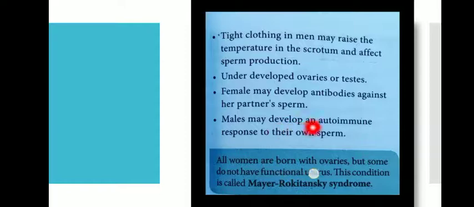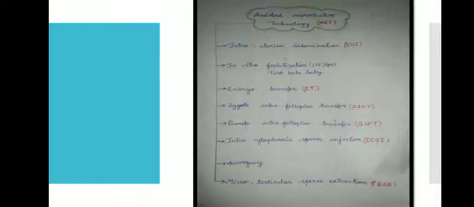Males may develop autoimmune responses to their own sperm, which is also a reason for infertility. In some women the ovary is present but the uterus is nonfunctional, and this condition we call Mayer-Rokitansky syndrome.